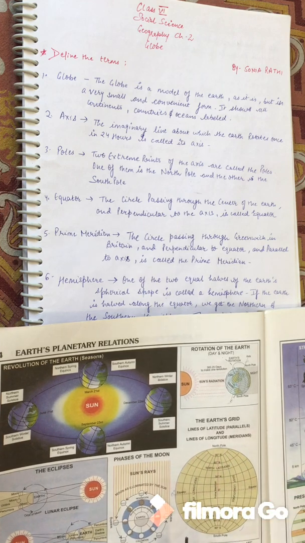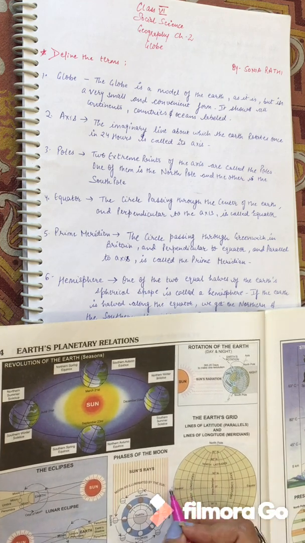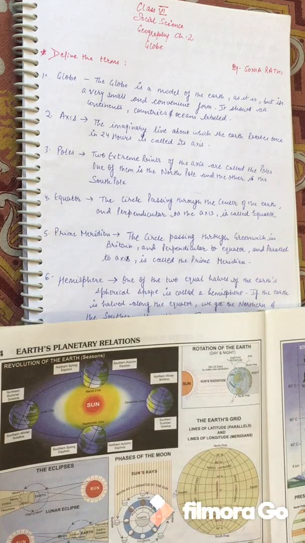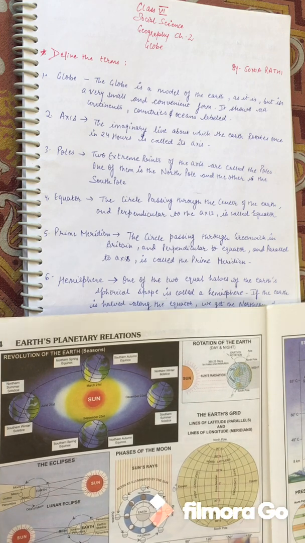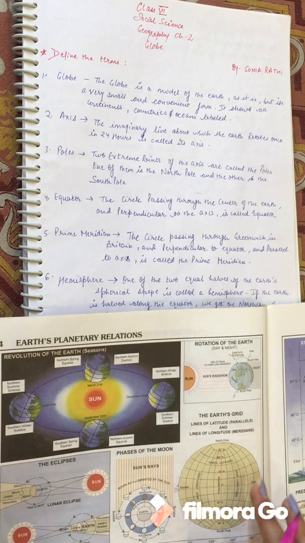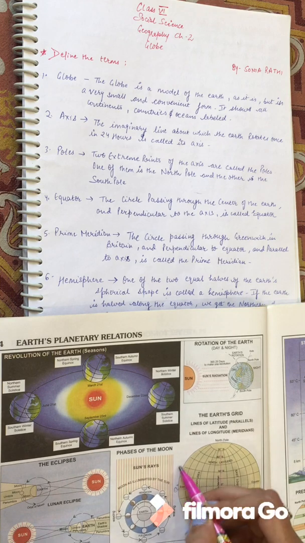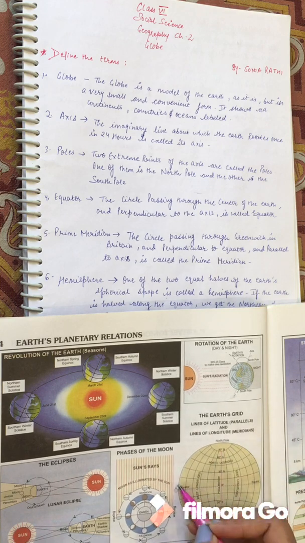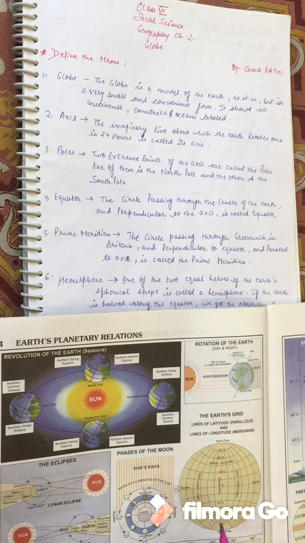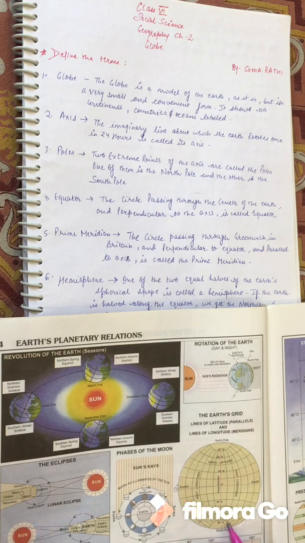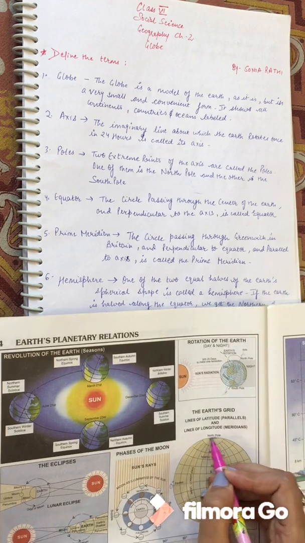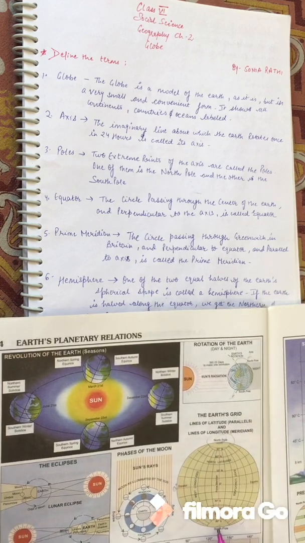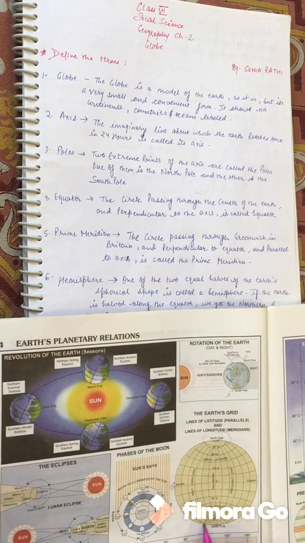The equator is 0 degree, which is cutting the circle horizontally into two parts. And what are the two parts? The top part is the northern hemisphere, the bottom part is the southern hemisphere.